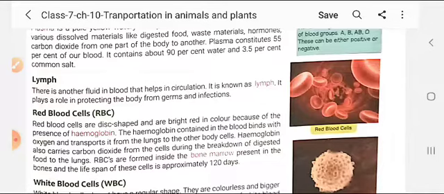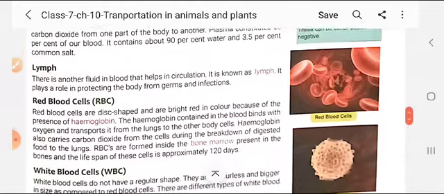Due to the presence of hemoglobin in RBC, the cells can absorb oxygen, collect oxygen from the lungs. The quality of hemoglobin is that it can trap the oxygen from the lungs. So, student, because of the presence of hemoglobin, the blood can absorb oxygen.